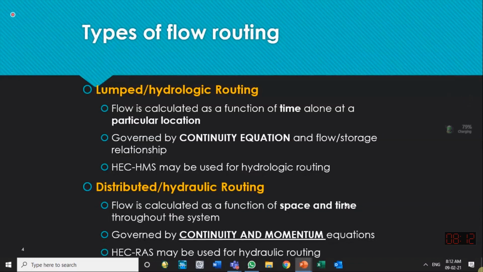We call time variation temporal variation as well, throughout the system. System means your channel, your canal, your river. So that is a system at the moment. System is a very broad term. We use it for different fields of life.